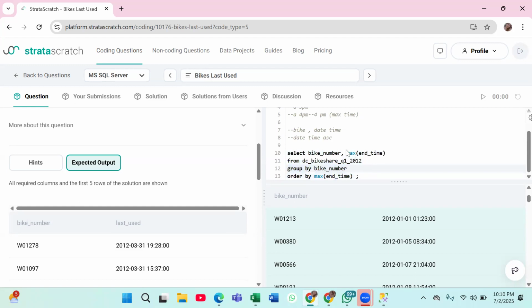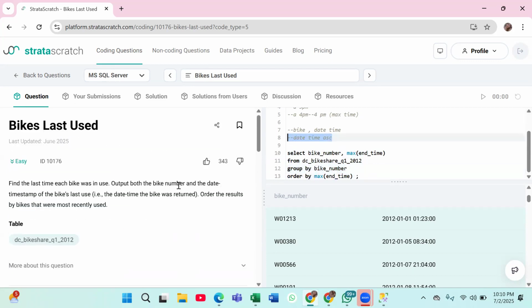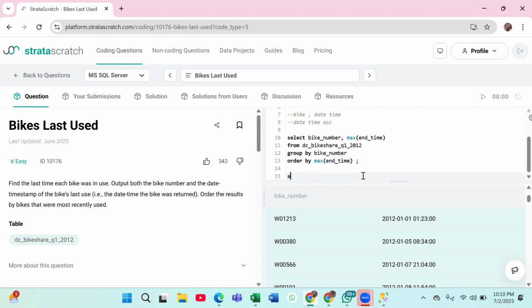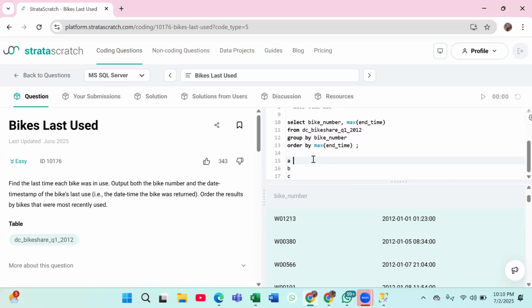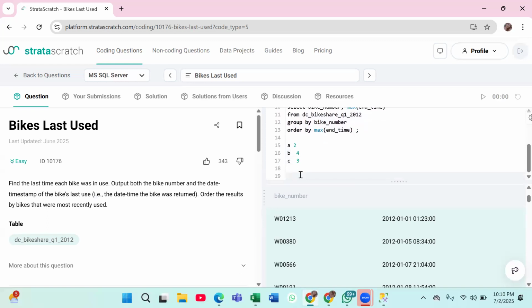Sumit, why are we using ascending here? Because they want the result ordered by bikes that were most recently used. If we have bikes A, B, and C, and let's say their last times of use are at 2, 4, and 3, now we want to see which bikes are most recently used.